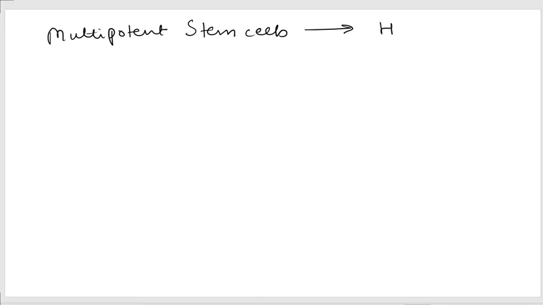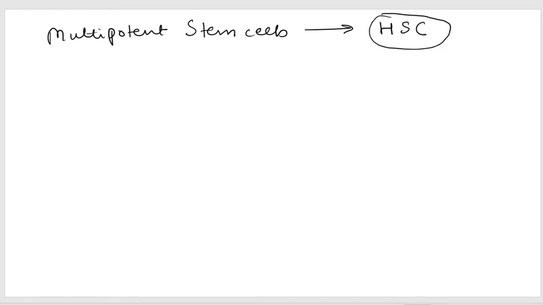Then we will talk about multipotent stem cells. Multipotent stem cells are restricted in their capability as compared to pluripotent stem cell. An example of multipotent stem cell is the hematopoietic stem cell, which we have just discussed. So multipotent stem cell is committed to cells of specific types.